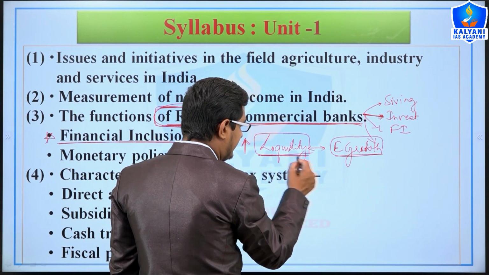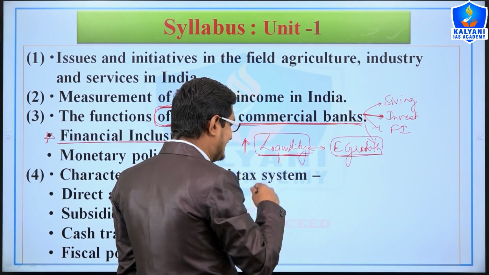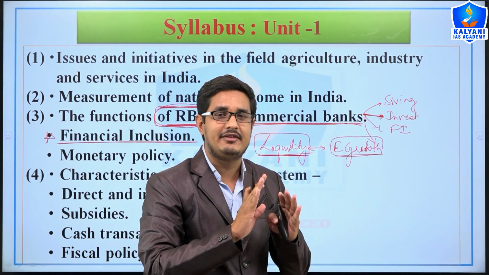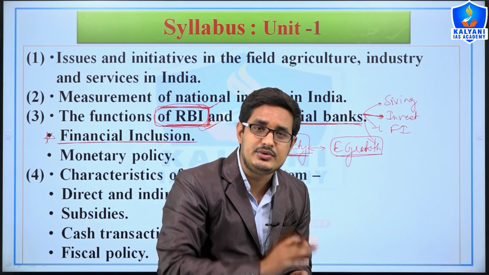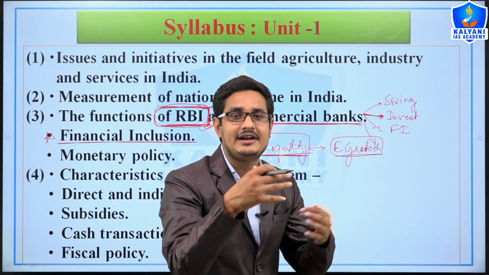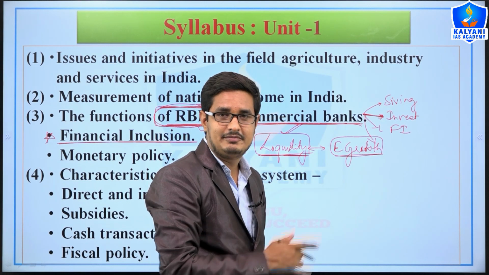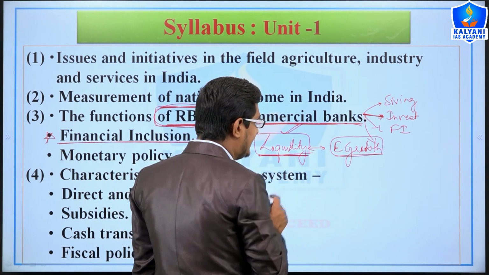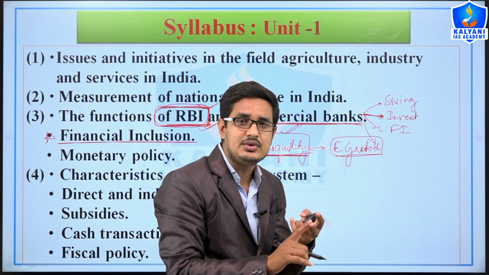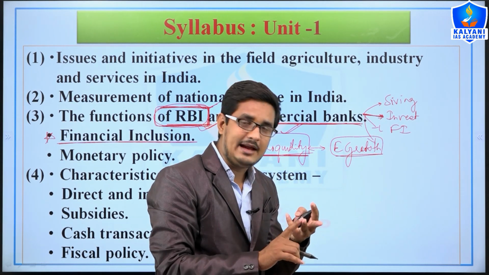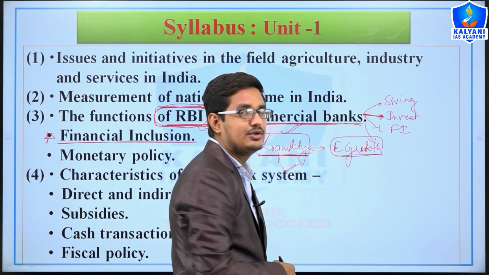If there is enough liquidity in the market, then cheap loans would be available, and that will result in the establishment of new industries, that will result in generating employment, and in this way the growth rate will increase. But if there is a lack of liquidity in the market, then there will be a lack of investment, then new industries would not be established, employment generation would be very low, and there would be low economic growth, right?